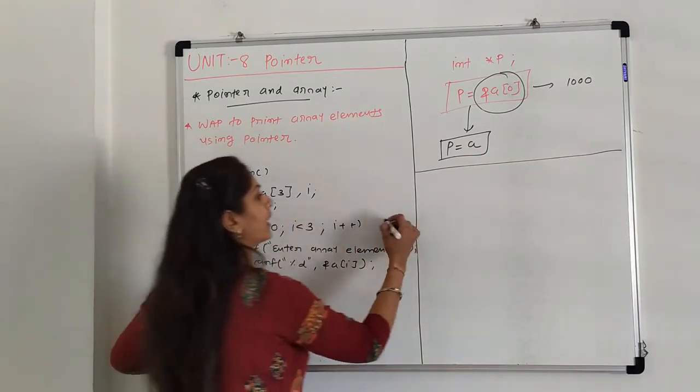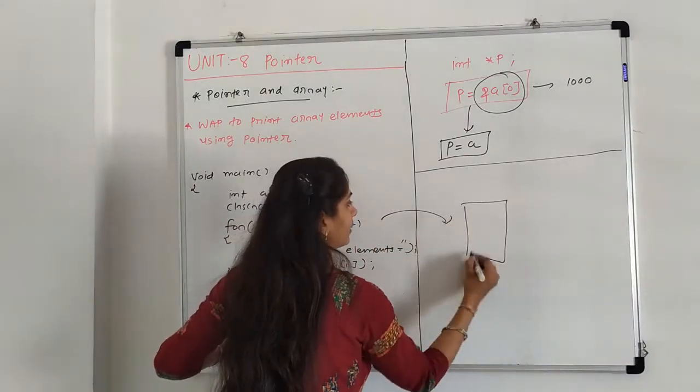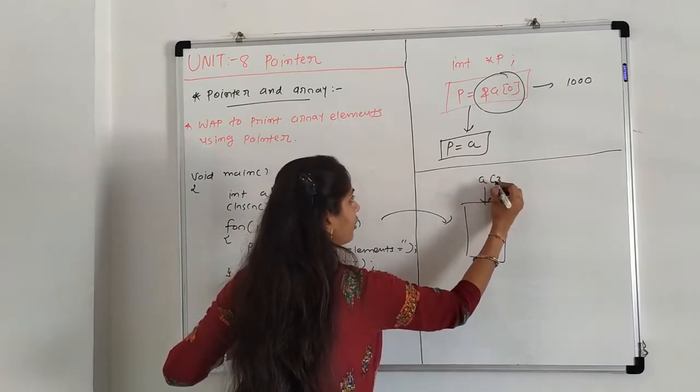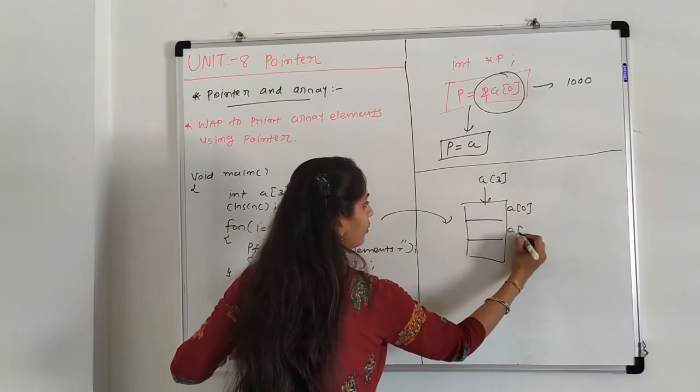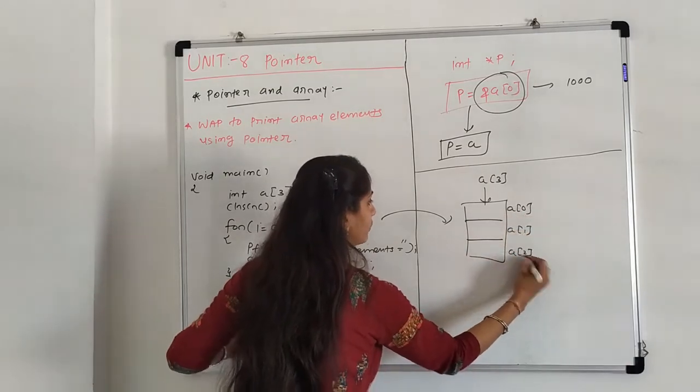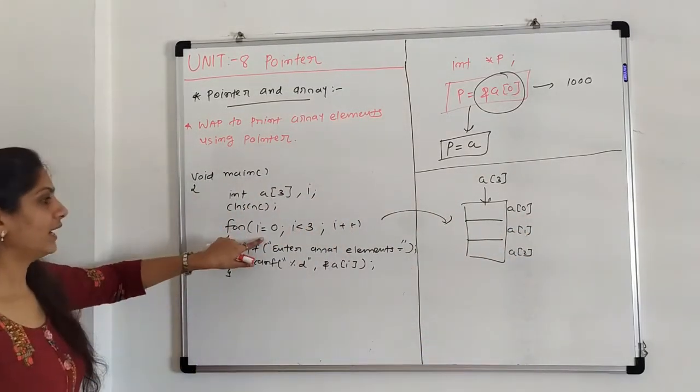That means in an array of size a of 3, the size is 3. These are the first element a of 0, a of 1 and a of 2. Now i starts with 0.